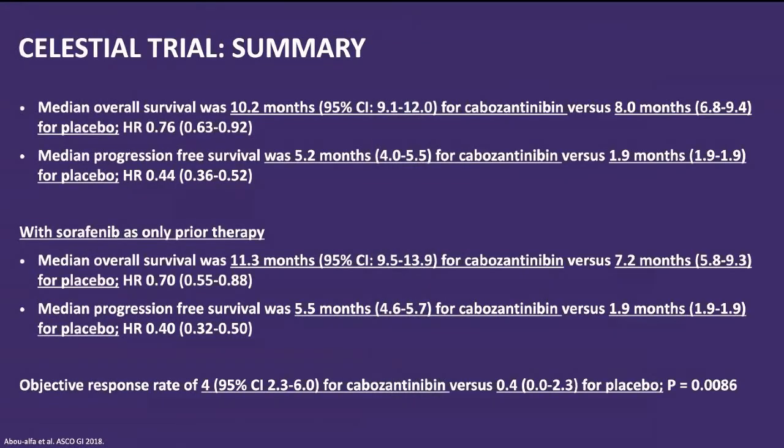And the summary of the CELESTIAL cabozantinib trial was that median OS was 10.2 months for cabozantinib versus 8 months for placebo. Median PFS was 5.2 versus 1.9 months. So with sorafenib as the only prior therapy, median OS was slightly better, 11.3 months as compared to 7.2 with placebo. Objective response rate of 4% with cabozantinib was seen.